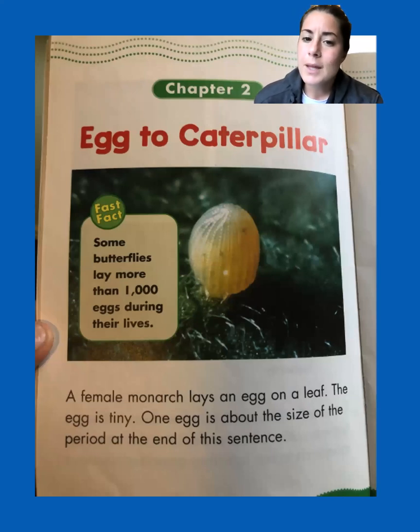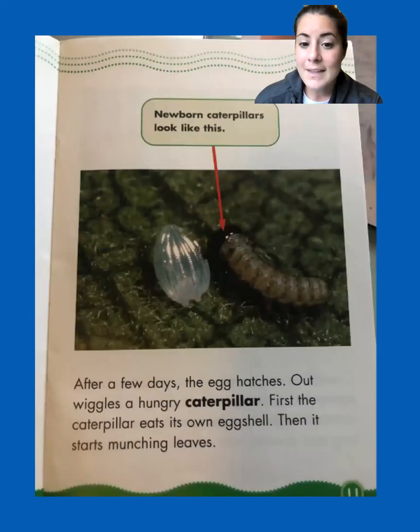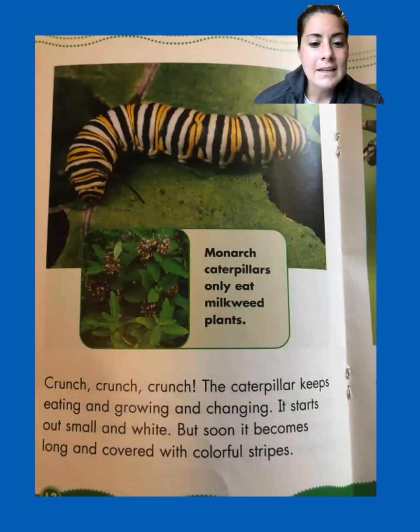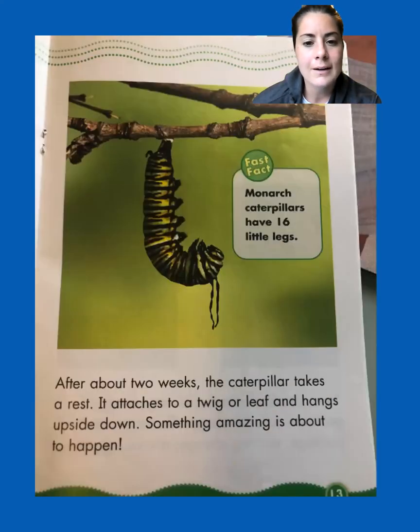Now, we learned about this yesterday, so I think I might skip through it a little bit. We learned that they start out as an egg, right? Yep, and they come out as baby caterpillars, and they've got to eat. And so they crunch. And we see how they're growing right here, big and strong. Oh, I feel like we've seen this picture before, right? It says after about 2 weeks, the caterpillar takes a rest, which we've been learning, and they go up and attach to a twig or a leaf and hang upside down. Something amazing is about to happen. Wow, here's a fun fact. Monarch caterpillars have 16 little legs.